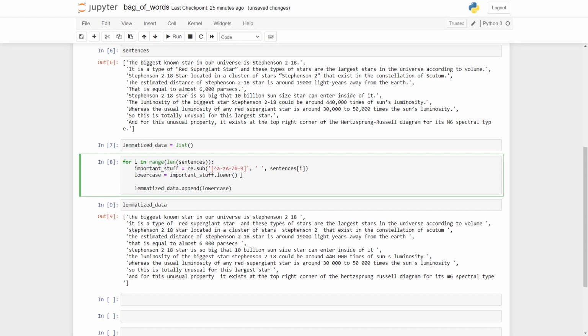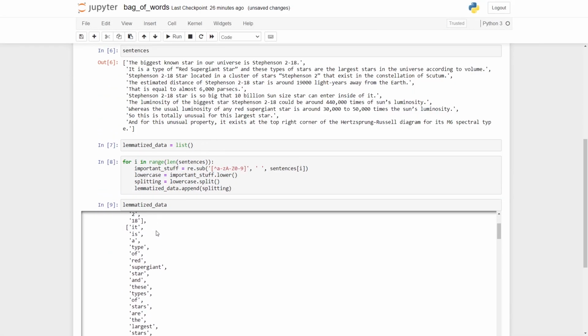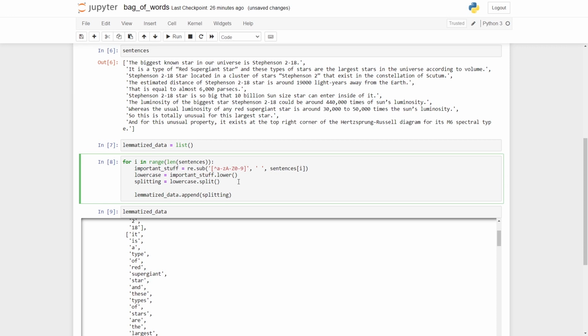Now the next thing is we want to split it, in order to give it to our lemmatization. So for that I'll say splitting, which is just the name of the variable, followed by lowercase, and I'll say split. And if I see here splitting, there is a change. Alright, so everything has been converted into words. And now I'll use this splitting data for my lemmatization.